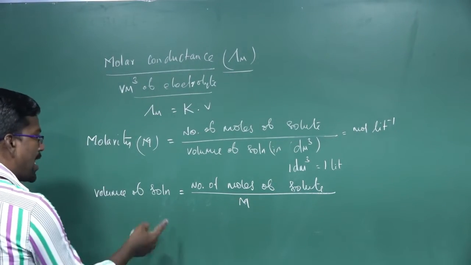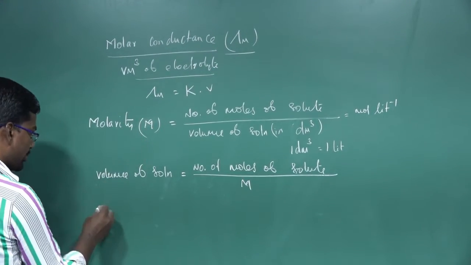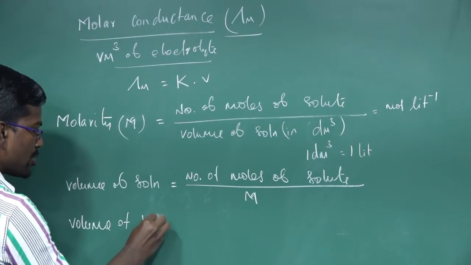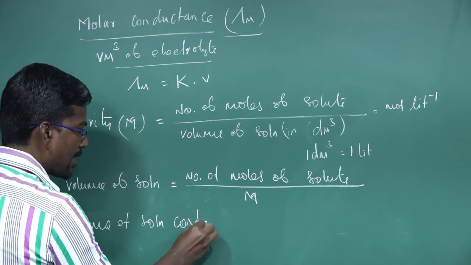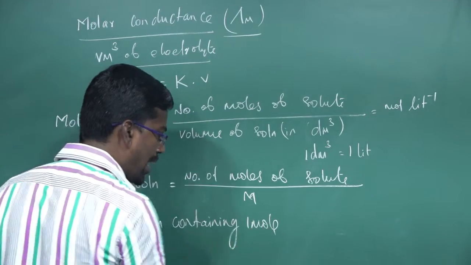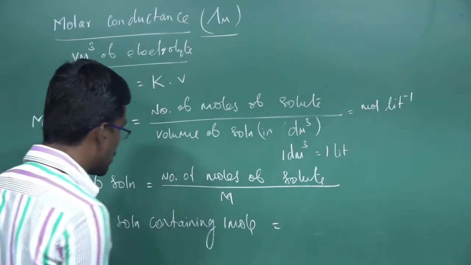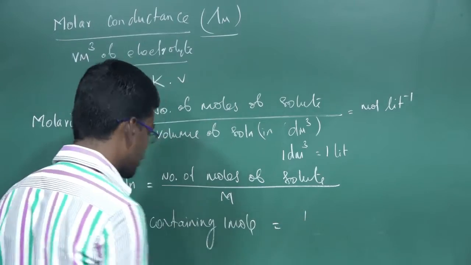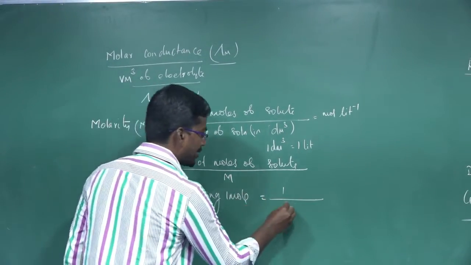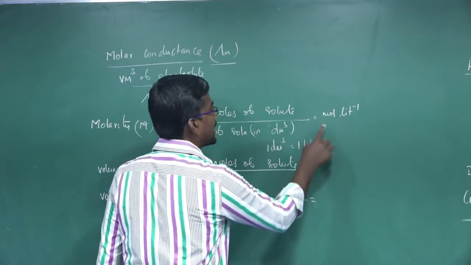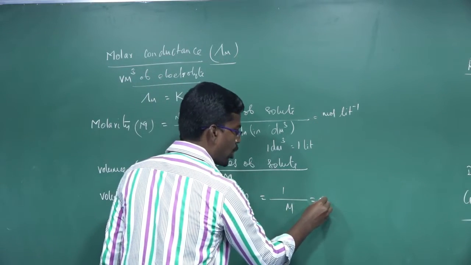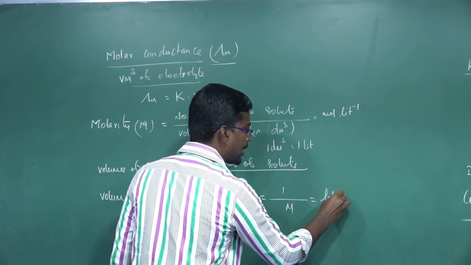Next one, the volume of the solution containing 1 mole. The volume of the solution containing 1 mole is equal to the number of moles of the solute, which is 1, divided by molarity. What is the unit of molarity? Mole per liter. So 1 divided by mole per liter is equal to liter per mole.